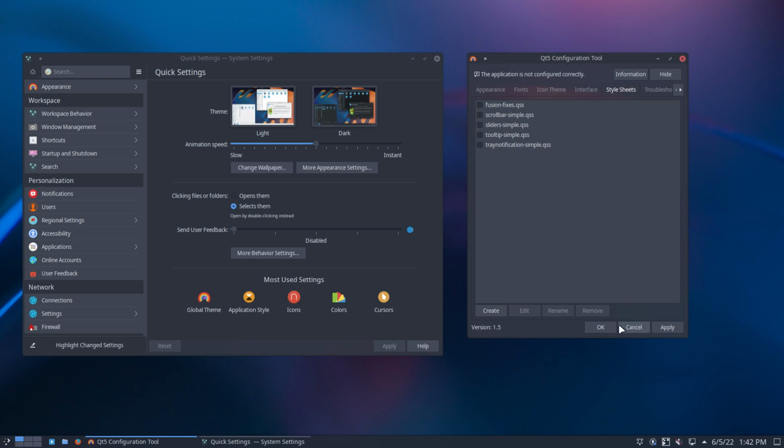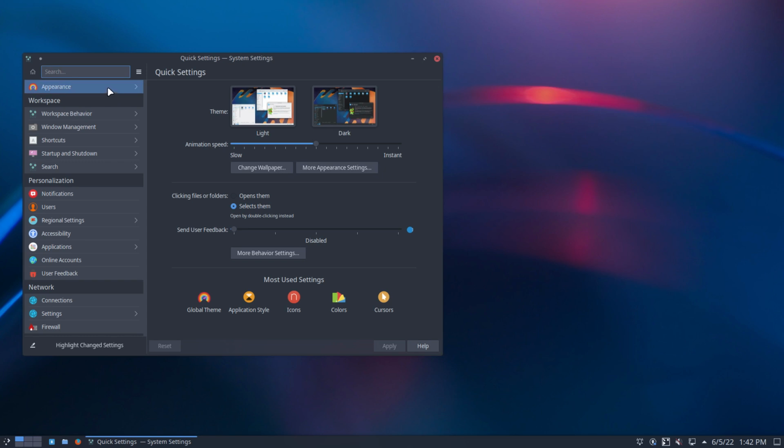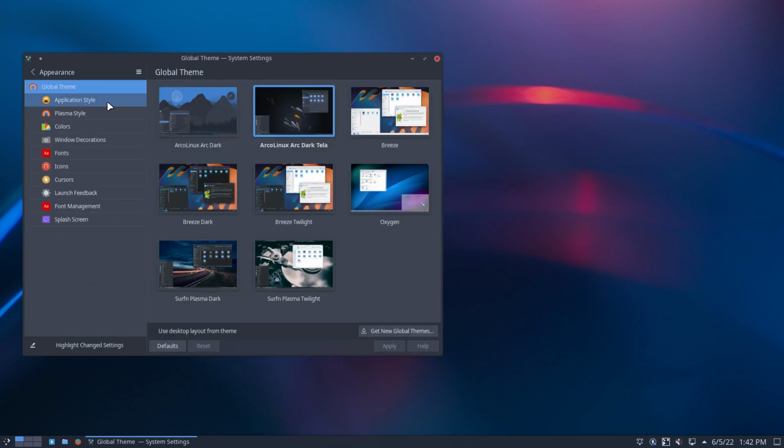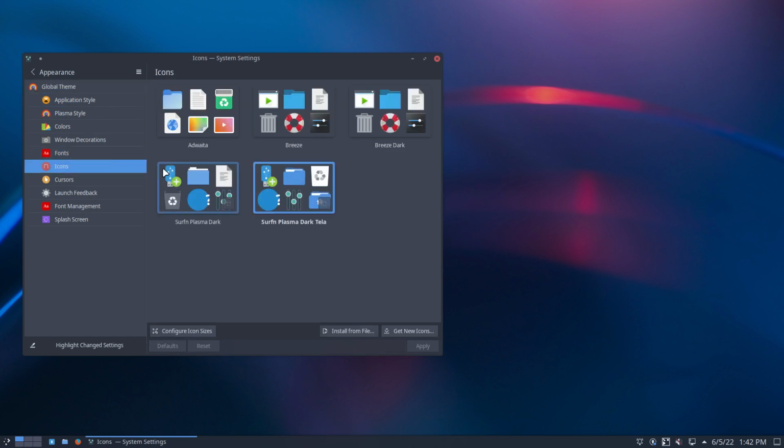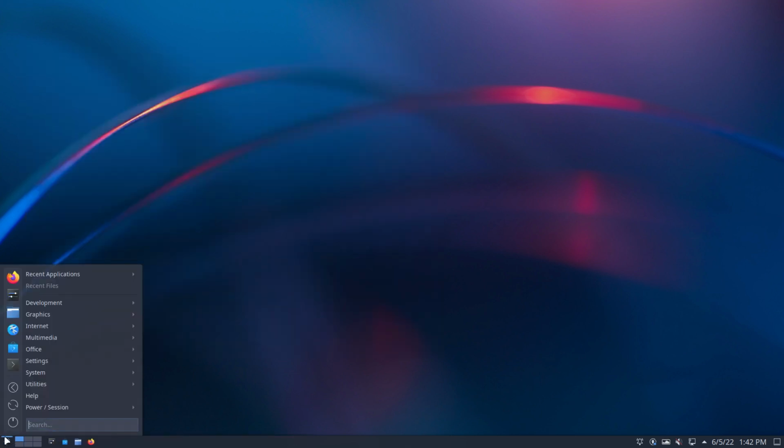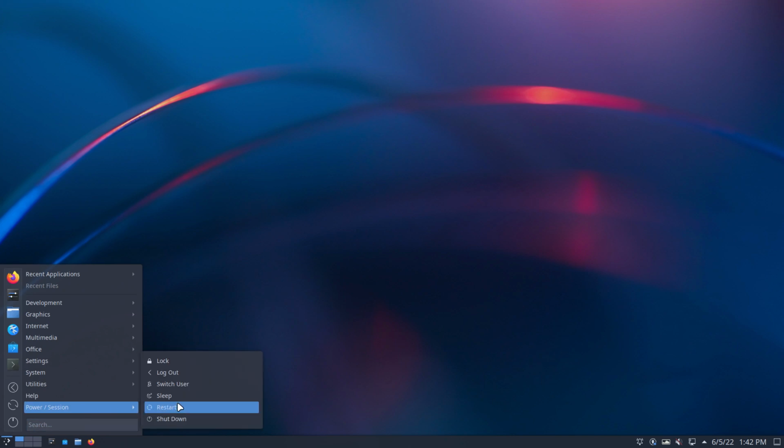As an example, I don't change anything in qt5, so I'm just showing you what's the frustration and why people are contacting us then, right? Icons are now Surf and Plasma Dark. I set them to Breeze, apply, say okay, next time around, and that's it, right? Next time around, when I boot up, I'll get Plasma icons.